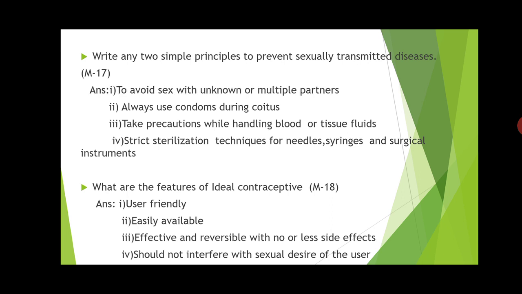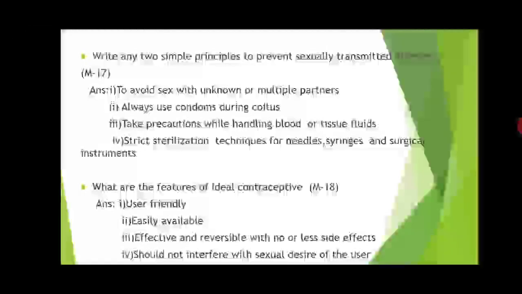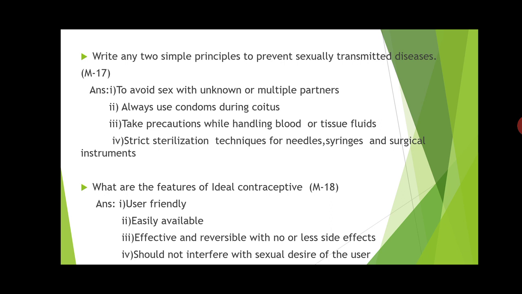The next question is: what are the features of an ideal contraceptive? This was asked in March 2018, and it may be asked again in another form, so it is a most probable question. Contraceptives are the things which help us prevent getting pregnant, isn't it?